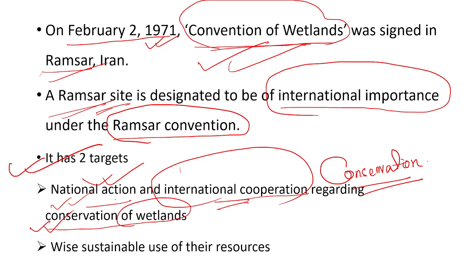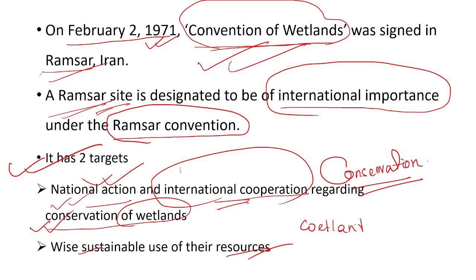The second target is wise, sustainable use of their resources. Whatever resources are there have to be used in a sustainable way, not in a destructive way, so that everyone benefits without damaging the wetland ecosystem. Here I need to mention what a wetland is.